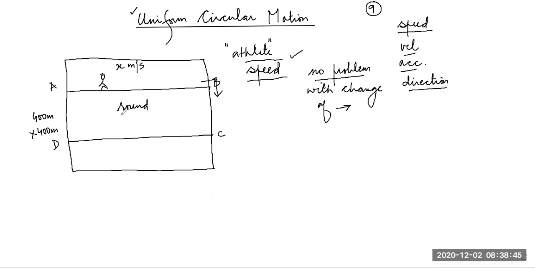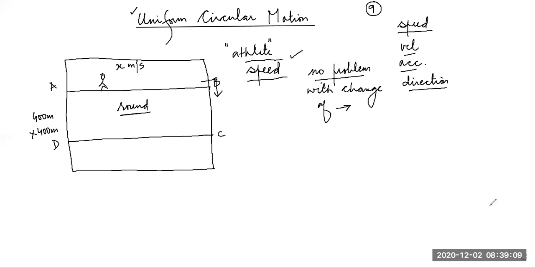Now, how many times does he change the direction? Can you tell? How many times is he changing the direction to complete one round of the rectangular track? Very simple. 4 times. 4 times he's changing direction. Okay, very good. All right.